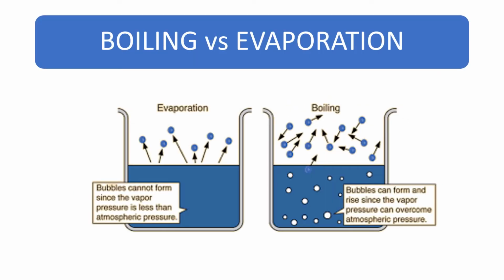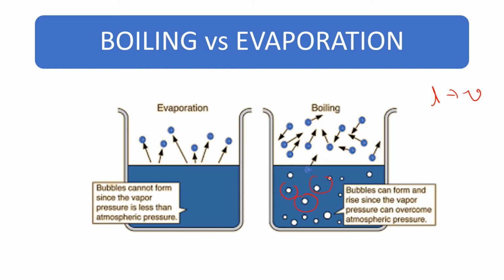So what is the difference between boiling and evaporation? In both boiling and evaporation, liquid is getting converted to vapor. See, evaporation is a surface phenomenon, whereas in boiling, vapor bubbles form from the bottom. You can see the vapor bubbles here. They form from the bottom.